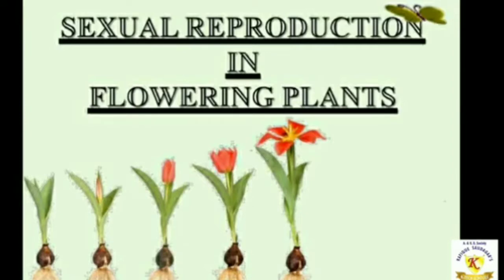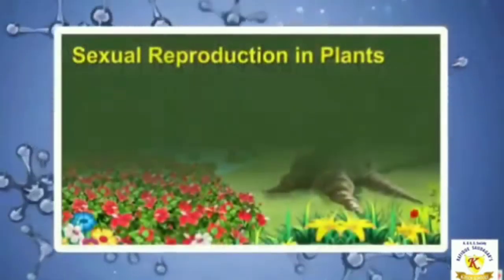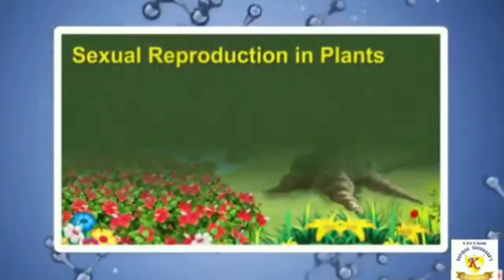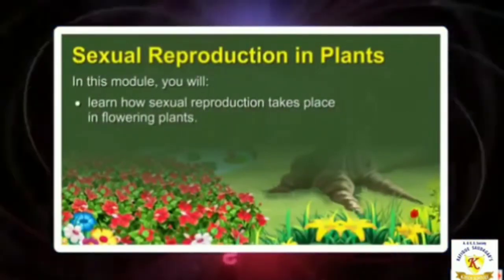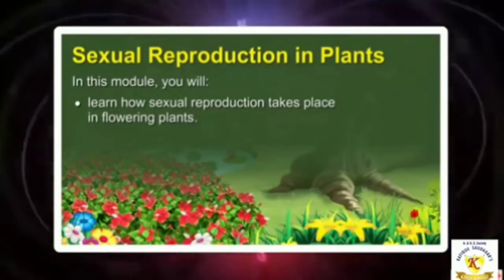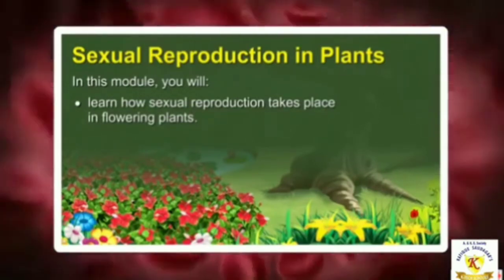So now we will learn sexual reproduction in flowering plants. Here we will learn how sexual reproduction takes place in flowering plants. So, let's begin, children.